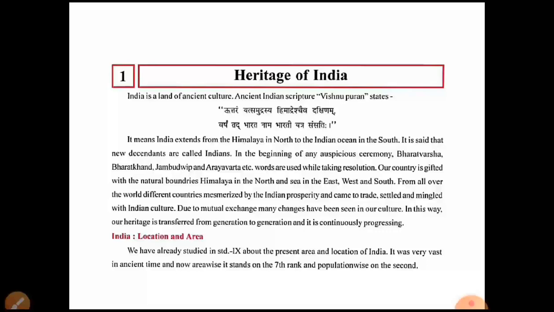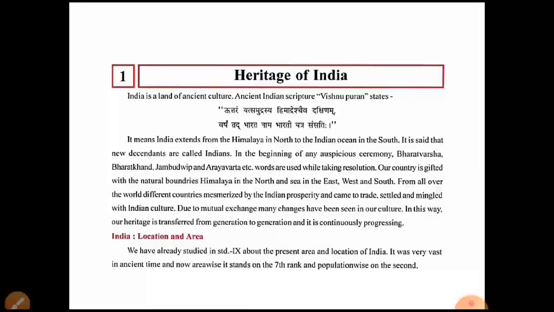Okay, so this is the geographical location of India. From the Himalaya to the southern side India is located, and from the Indian Ocean to the northern side, up to the Himalaya, India is located. It is said that the descendants are called Indians. So the people who are living between these two natural boundaries, the Himalaya in the northern side and the Indian Ocean in the southern side, are known as Indians.